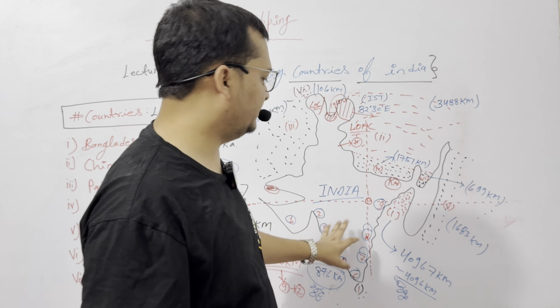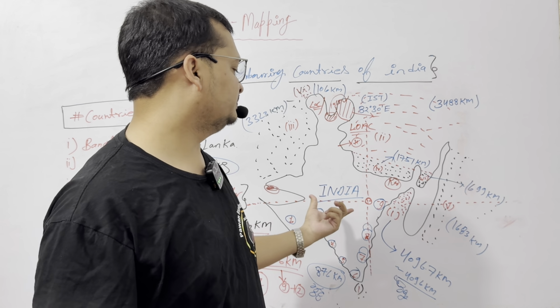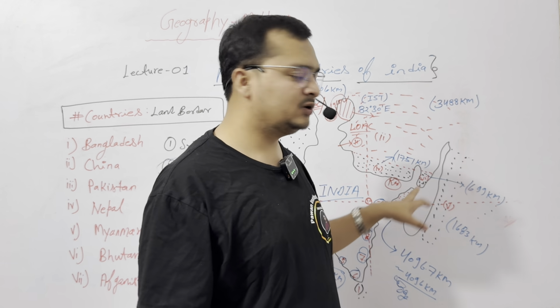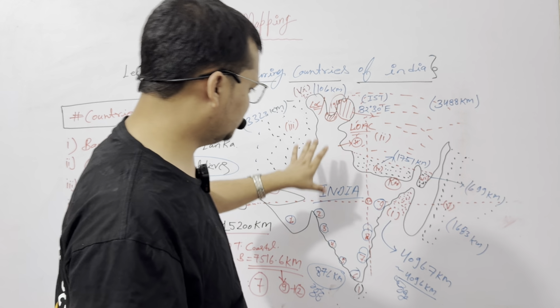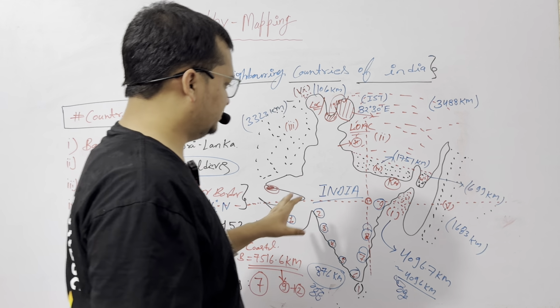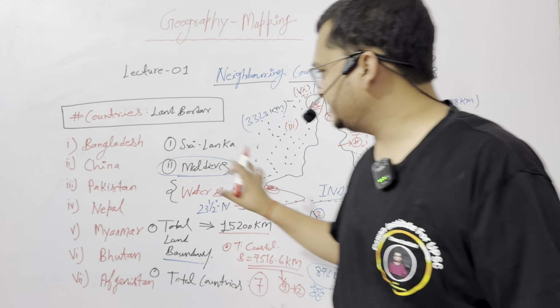So this is a rough map of India. I have not erased this because I have already taken the previous class on this topic. Okay, so this is a rough map. I have not erased it so that you can revise these things from here and understand again. So this is a basic thing.